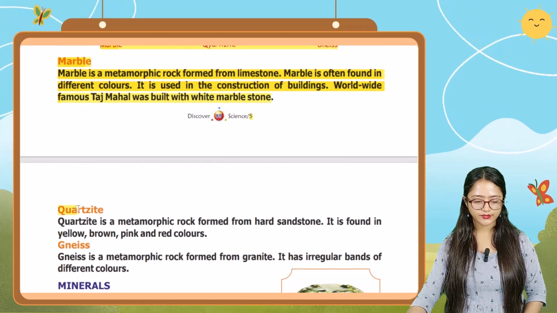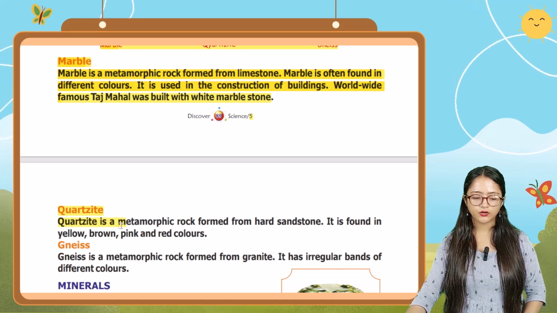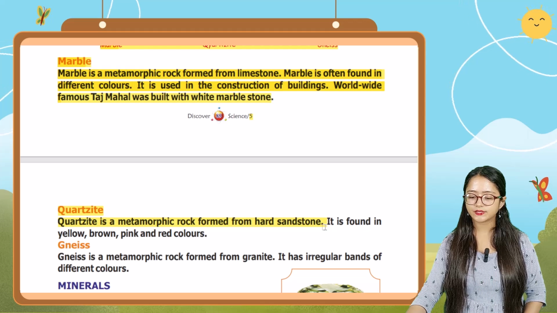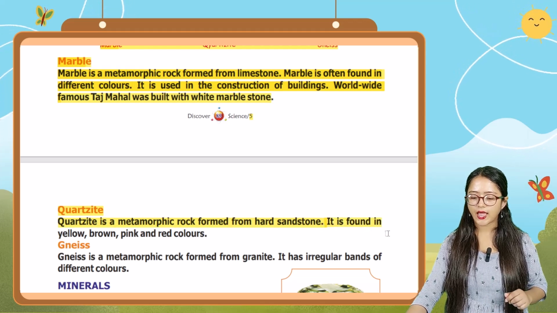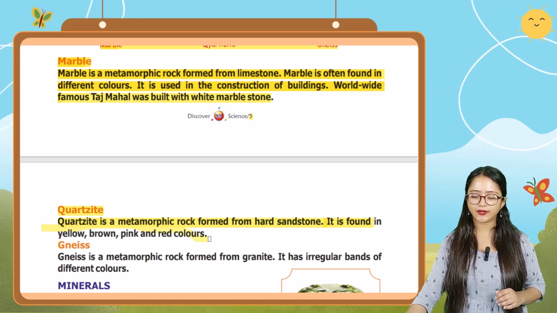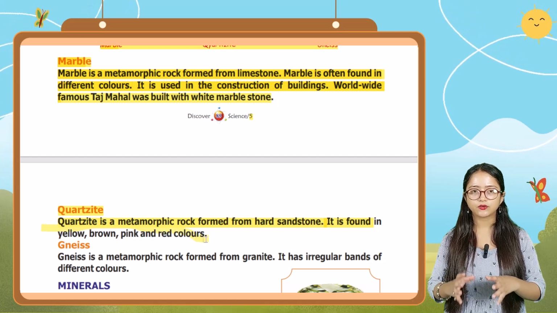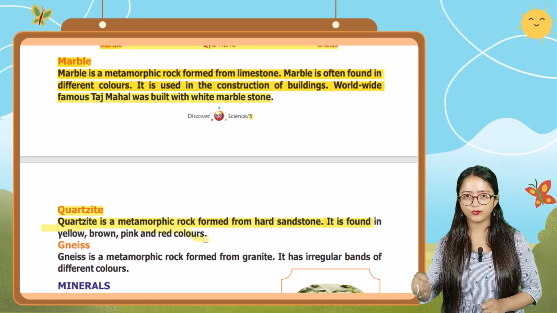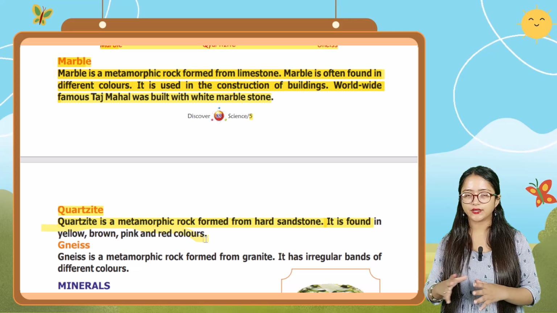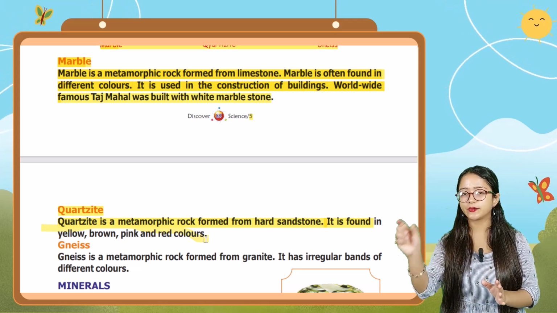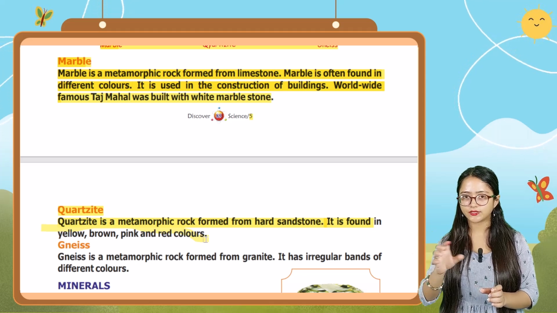Next one, quartzite. Quartzite is a metamorphic rock formed from hard sandstone, and it is found in yellow, brown, pink, and red colors. Okay, so quartzite is also a type of metamorphic rock, and it is formed from hard sandstone, and sandstone was the sedimentary type. Okay, sandstone is a sedimentary rock.